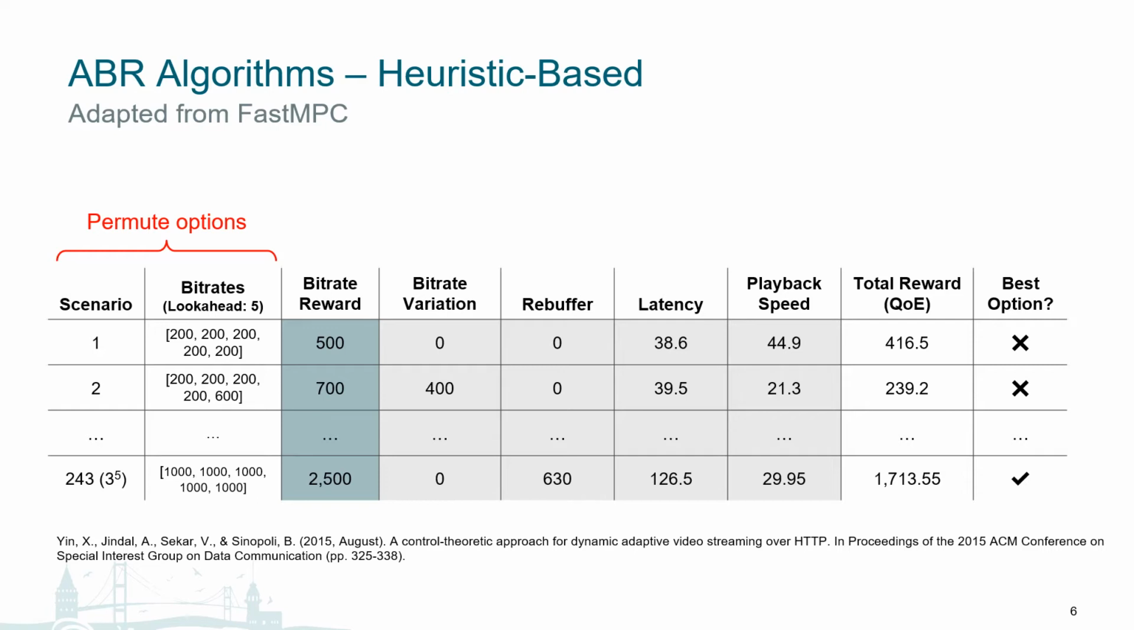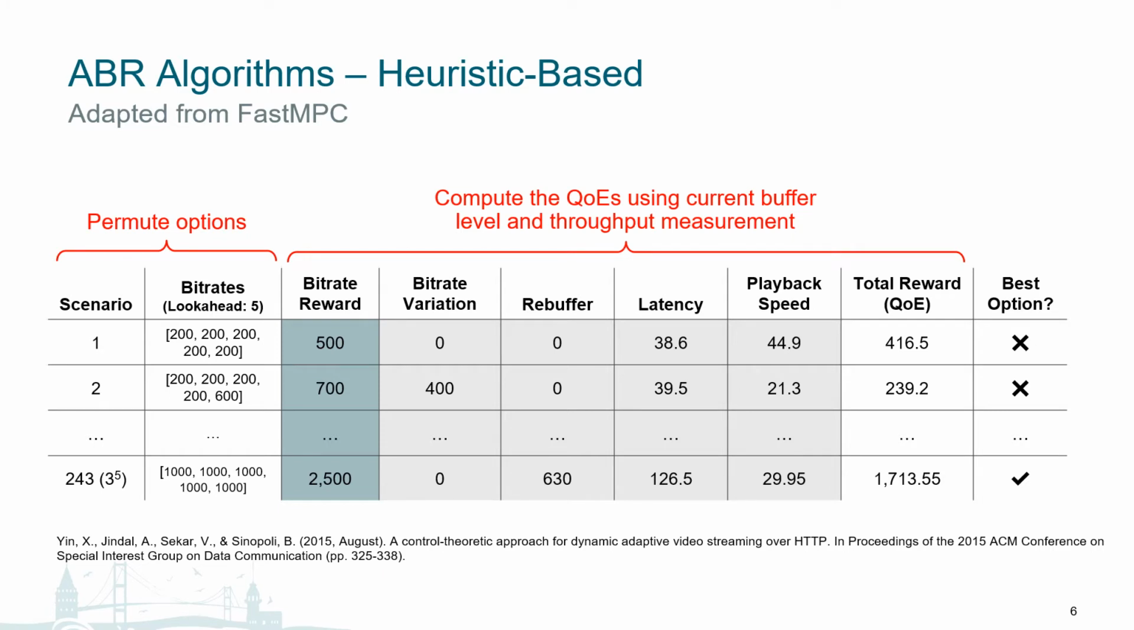For the second step, we calculate potential QoE for each option. This requires our QoE model as introduced earlier and some additional input data such as the current buffer level and throughput measurements. For each option, we calculate the expected QoE value for each factor and then sum them to get the overall QoE. And for the third step, we evaluate our options based on these expected QoE values. We simply select the one with the highest QoE as the next bitrate.